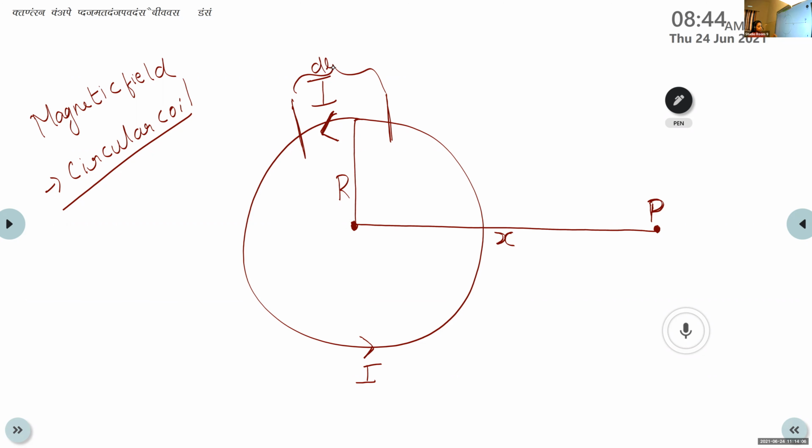We want to calculate the total magnetic field produced at the point P, but we cannot do it through a single step. So the same procedure that we repeat here: we consider a small portion of the circular coil with a small length dl.